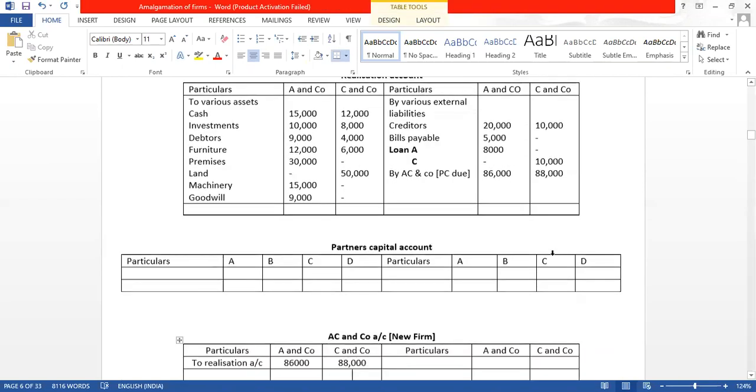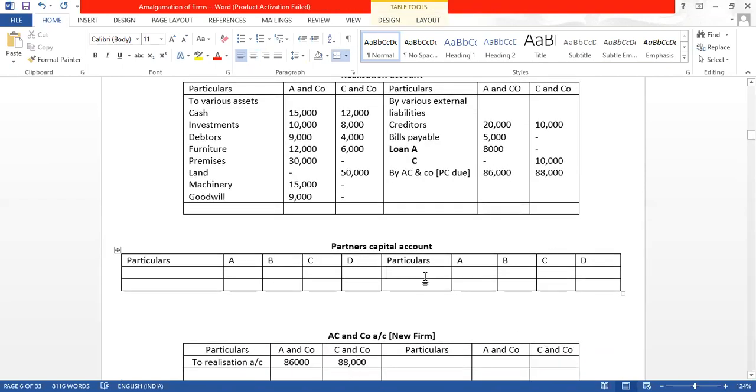So now we will come to the partners capital. Partners capital is a liability. Liability means credit balance.